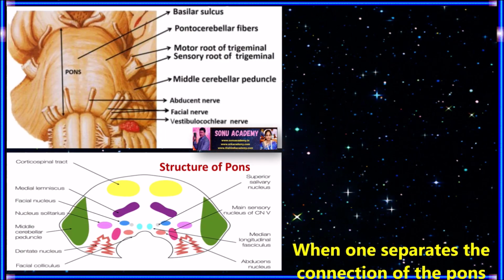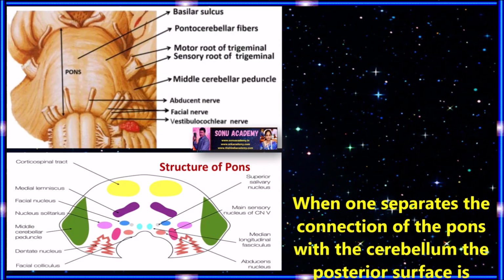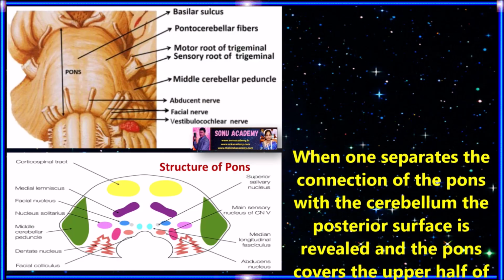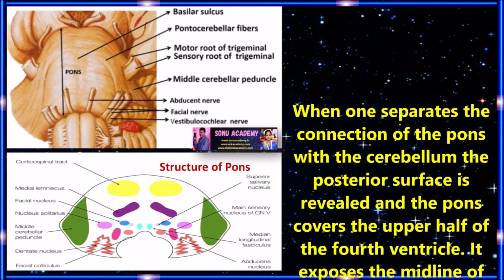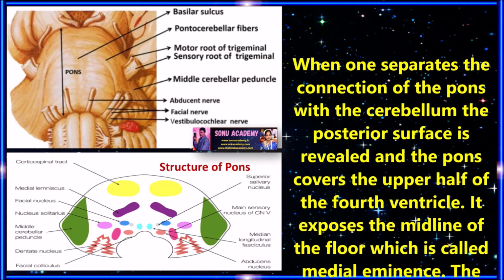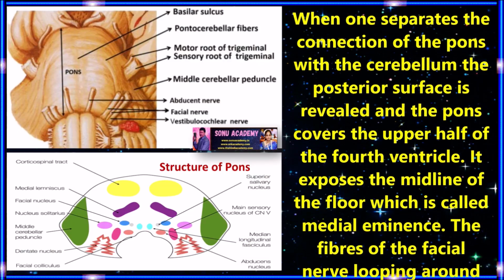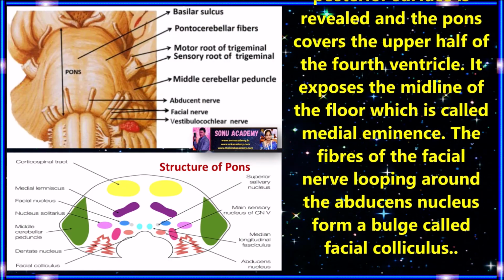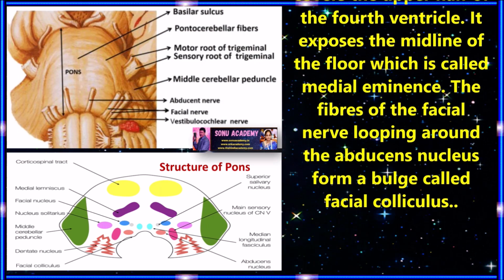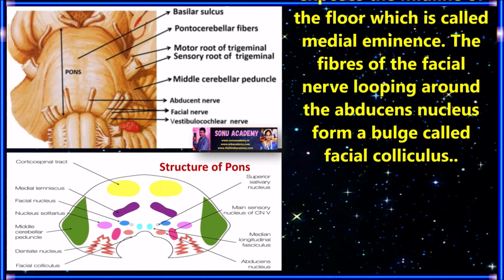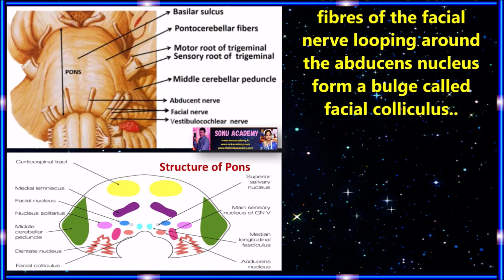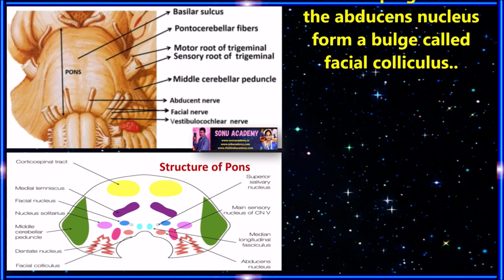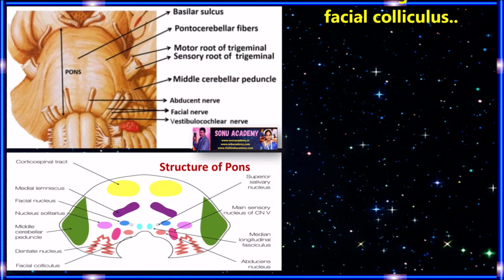Now, posterior pons. When the connections of the pons with the cerebellum are separated, the posterior surface is revealed, and the pons covers the upper half of the fourth ventricle. It exposes the midline of the floor, which is called the medial eminence. The fibers of the facial nerve looping around the abducens nucleus form a bulge called the facial colliculus.